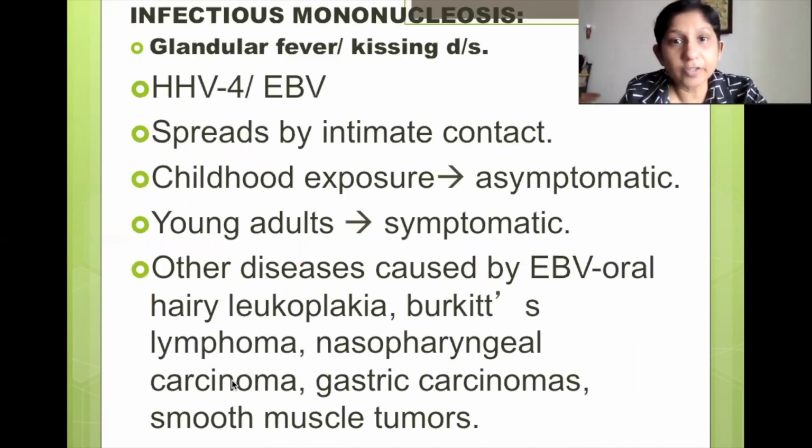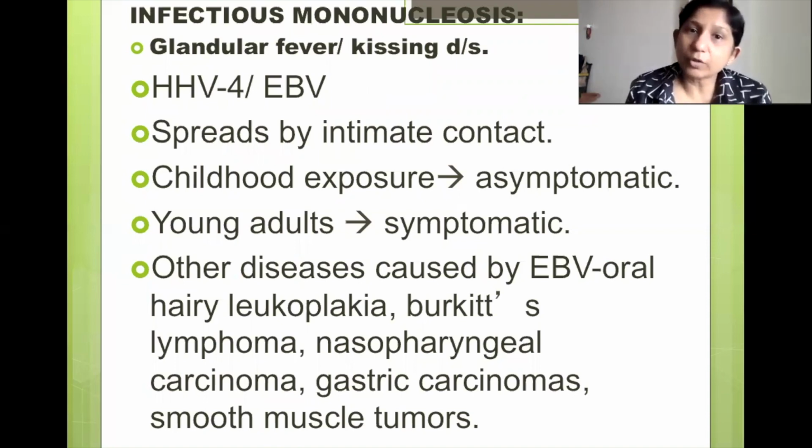So coming on to infectious mononucleosis, also called glandular fever. Now, EBV is also called human herpes virus type 4. The varicella zoster virus was called human herpes virus type 3. Now, this is called HHV4. And infectious mononucleosis is also called glandular fever. It spreads by direct contact, that is deep kissing. So it's also called kissing disease, because in deep kissing between two people, if one person has an EBV infection already, he can transmit it to the other person.